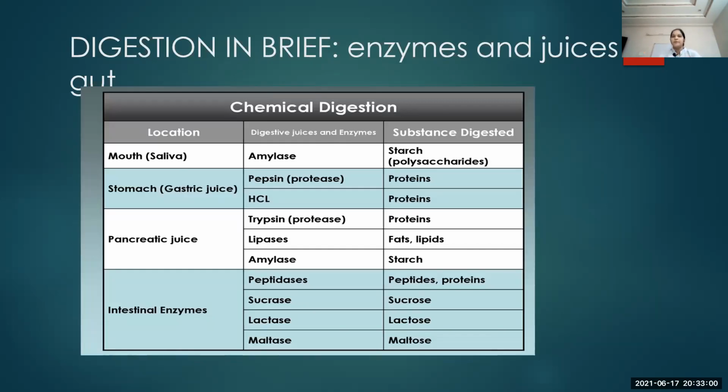Next, digestion in brief. Enzymes and digestive juices are involved in the gut region to digest our food material. As we discussed before, there are different types of food material like carbohydrates, proteins, fats, vitamins and minerals. All these are digested and absorbed into the blood by the process of digestion, which helps in the nutrition of human beings.